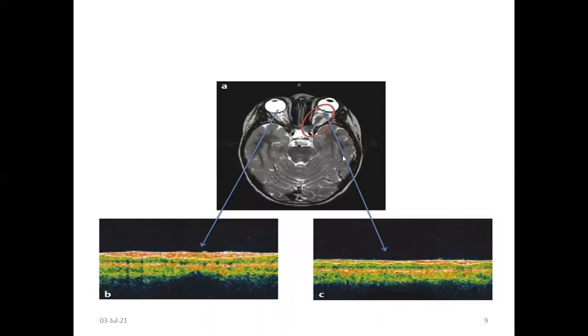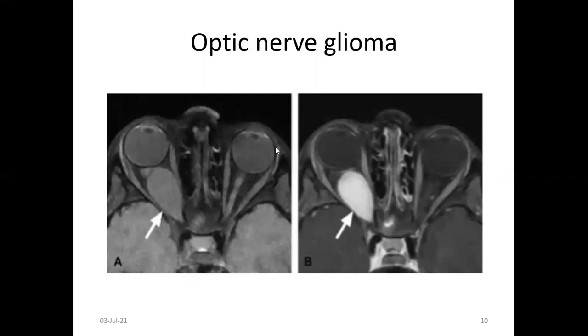So let's see some pictures. This is the optic pathway glioma, optic nerve glioma. You can see here the optic nerve on the left side. If there is atrophy, and in optic nerve gliomas, as I told, there is fusiform enlargement of the optic path. If there is involvement of the optic nerve in the canalicular part, there is widening of the optic canal, and you can see intense, fusiform enhancement.